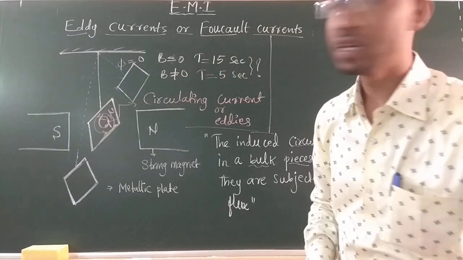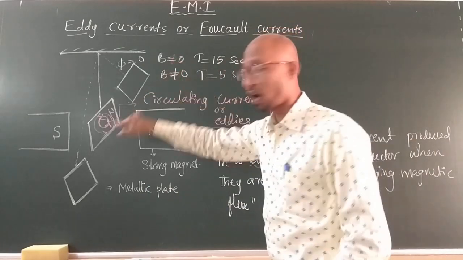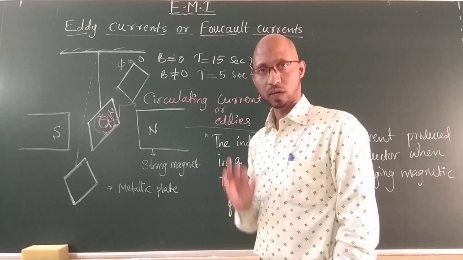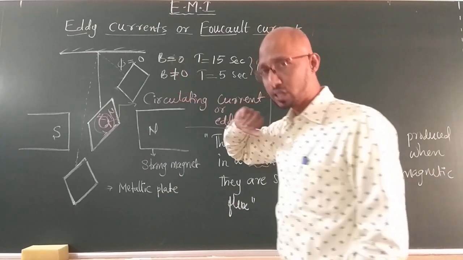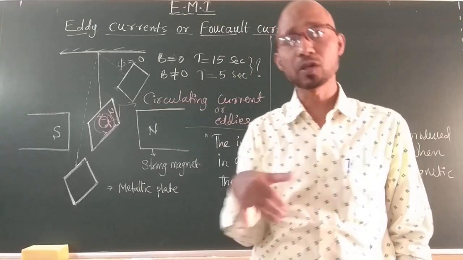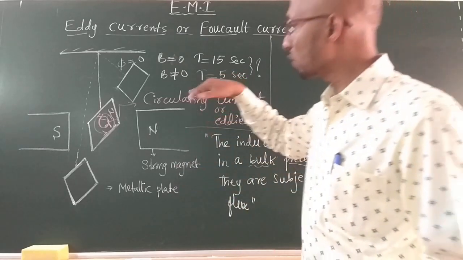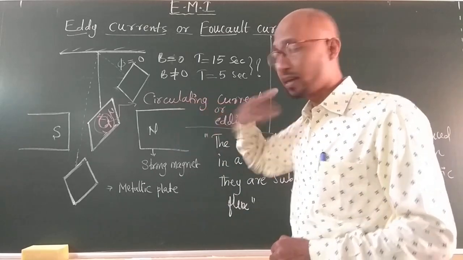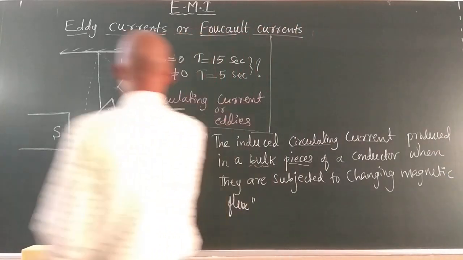What actually are we doing here? This reduction of time period or reduction of oscillation is called damping technique. What actually happens here? The time period is reduced once the magnetic field is introduced. It means that the oscillations are reduced. Oscillation of the pendulum is reduced. This method of reducing the oscillation of the metallic plate when the magnetic field is kept is called damping effect.